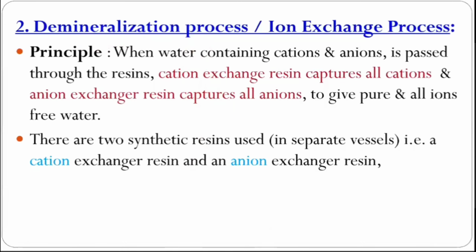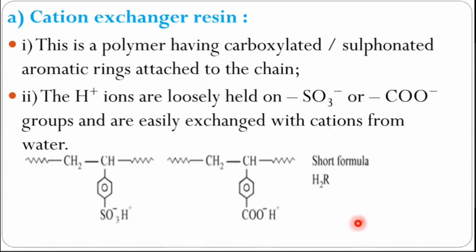Let us see what is meant by cation exchanger resin. These are the structures of cation exchanger resin, which contain loosely bound SO3H group or COOH group. Here you can see these are the aromatic or sulfonated rings. Aromatic rings are present in the polymer chain, to which sulfonic acid groups or carboxylic acid groups can be attached, in which the H plus ion is loosely bound. This can be the short form, or we can say short formula, for these molecules.